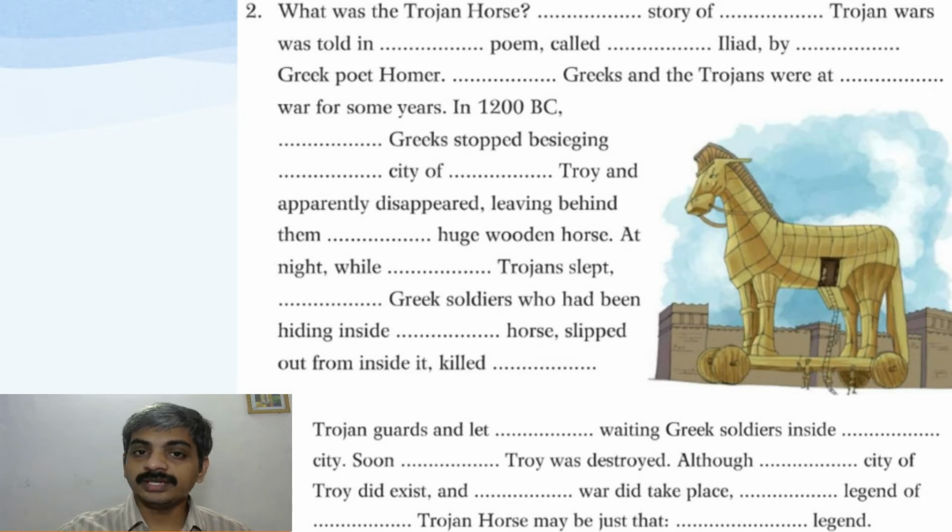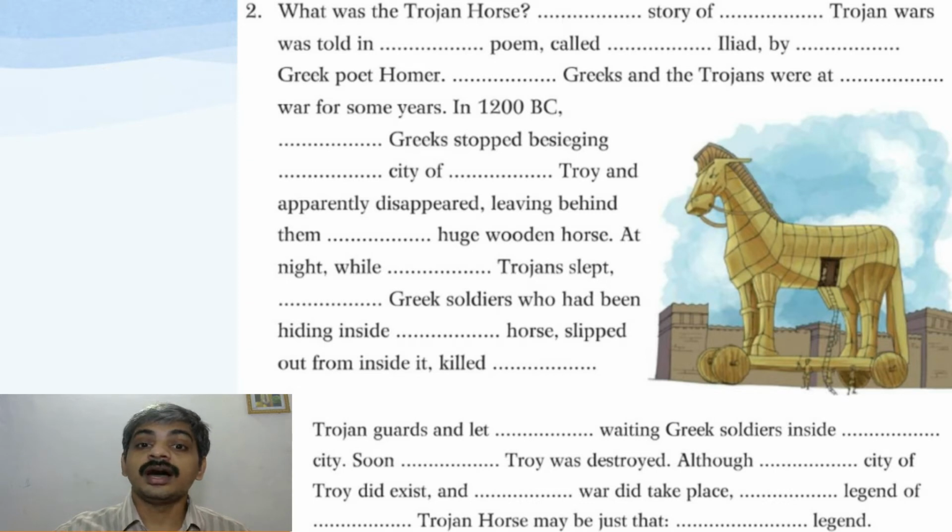You have to read it, that is on the Trojan horse. What was the Trojan horse? Dash story of dash Trojan horse was told in dash poem called dash Iliad by dash Greek poet Homer. Greeks and Trojans were at dash war for some years. In 1200 BC, Greeks stopped besieging dash city of dash Troy and apparently disappeared, leaving behind the dash huge wooden